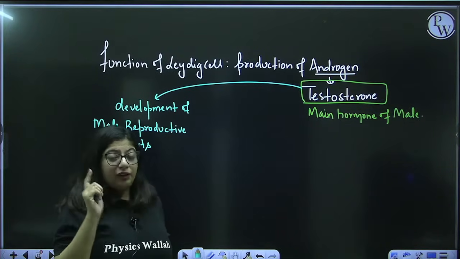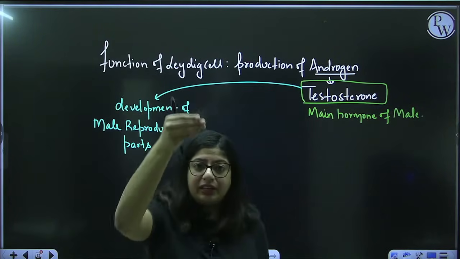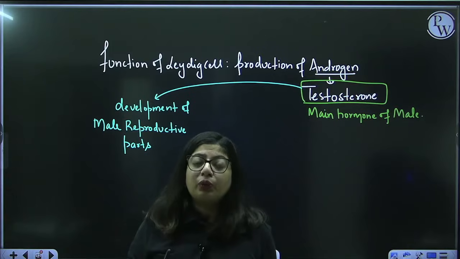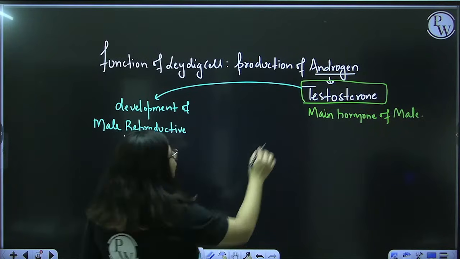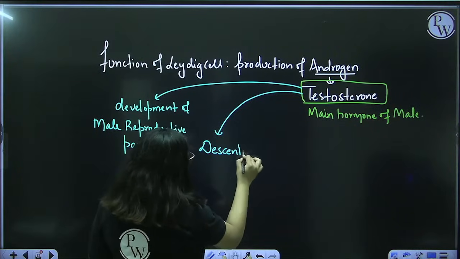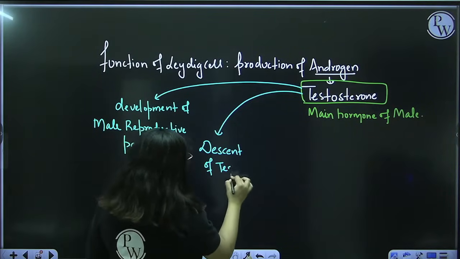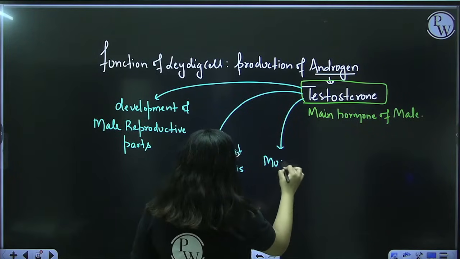Second, the testes were present in the abdomen, then came down to the scrotum during embryonic development. That takes place due to testosterone. So it helps in the descent of testes.